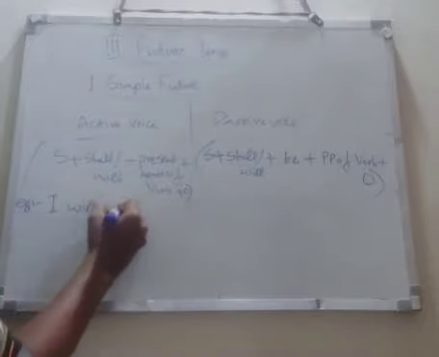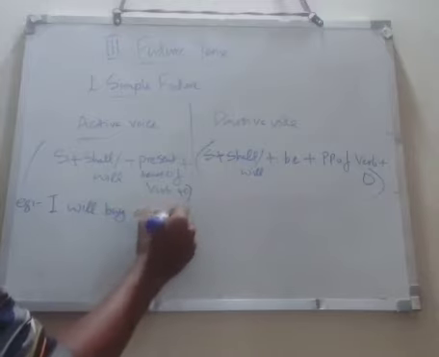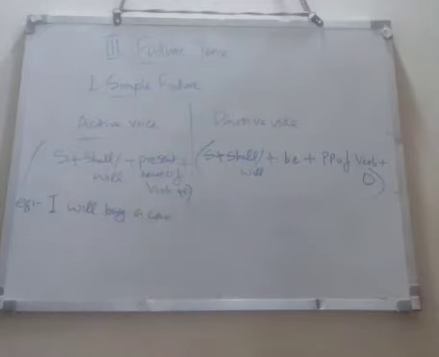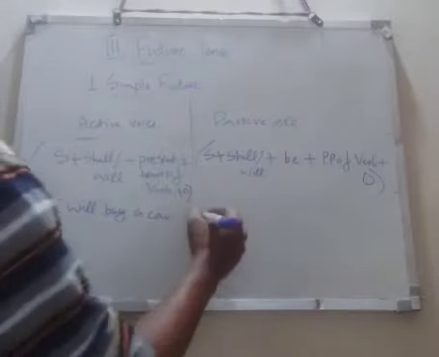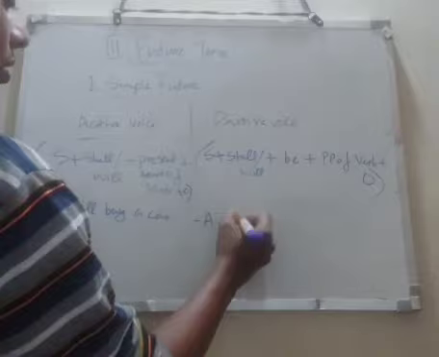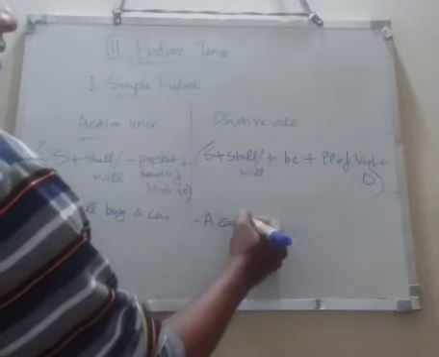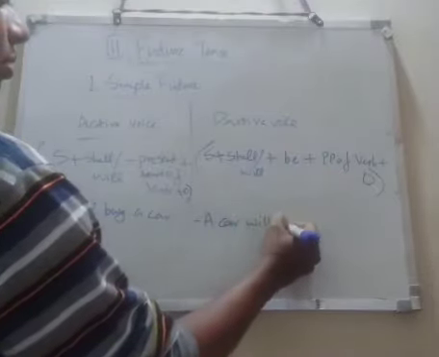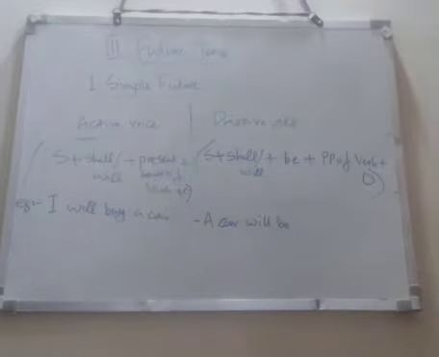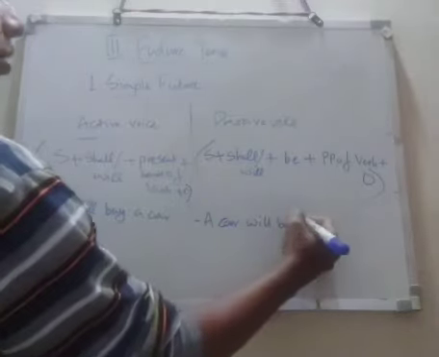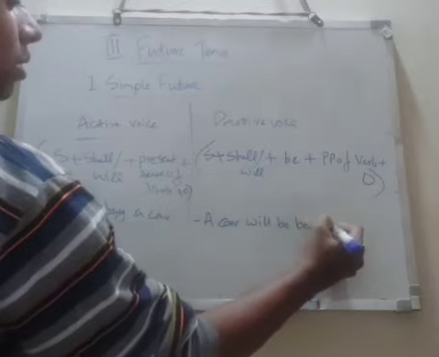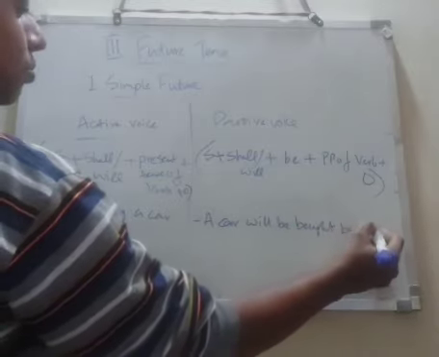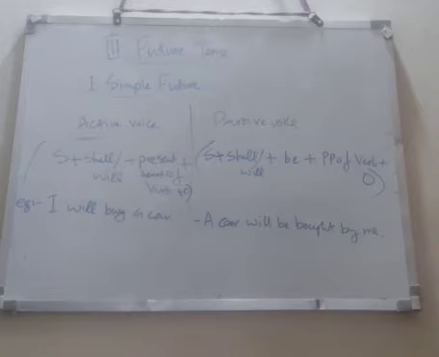I will buy a car. ഞാനൊരു കാർ വാങ്ങും. So we have to make this sentence into passive voice. A car will be bought by me. So let's move to next example.